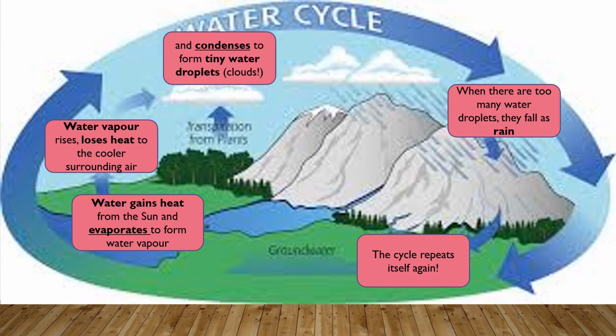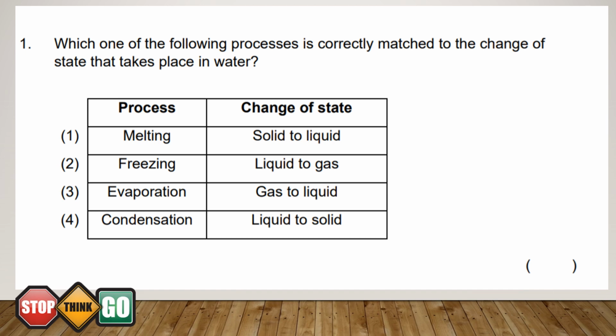Now we are going to move on to try certain multiple choice questions. Let's look at the first multiple choice question. Which one of the following processes is correctly matched to the change of state that takes place in water? So let's practice stop, think and go. Let's highlight the words in yellow. Keywords such as processes, correctly matched to the change of state. Okay, let's look at the options next.